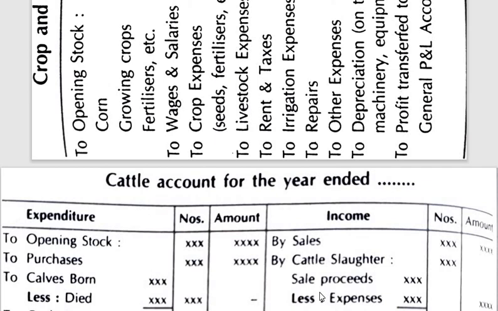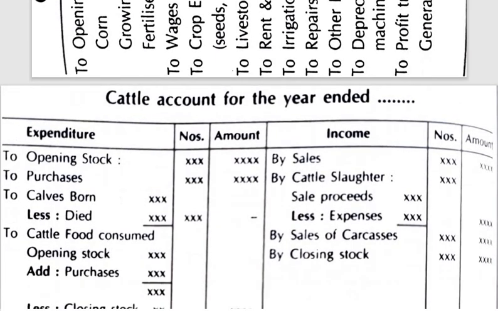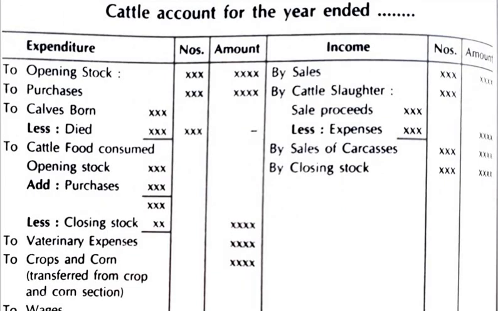On the credit side you will have by sales, then by cattle slaughter, that is, meat, I mean the animal being cut, so it has been cut for further sale or for further consumption. Then sales of carcasses is the body of the animal which has been cut and is being sold, so that is sale of carcasses.